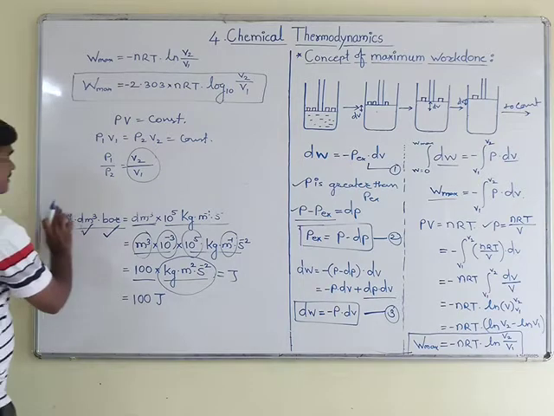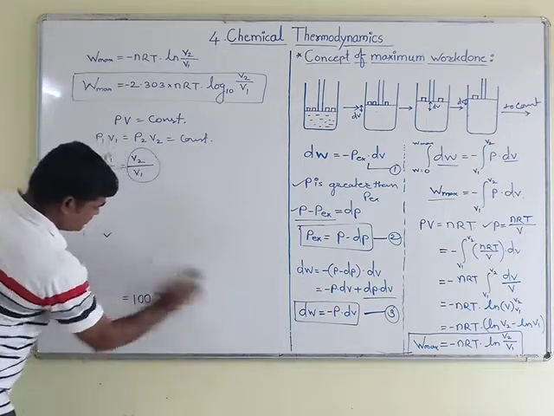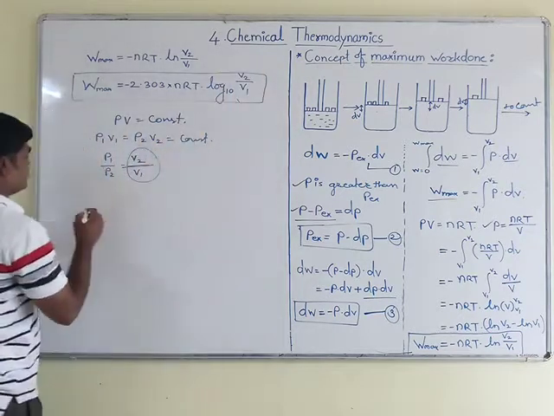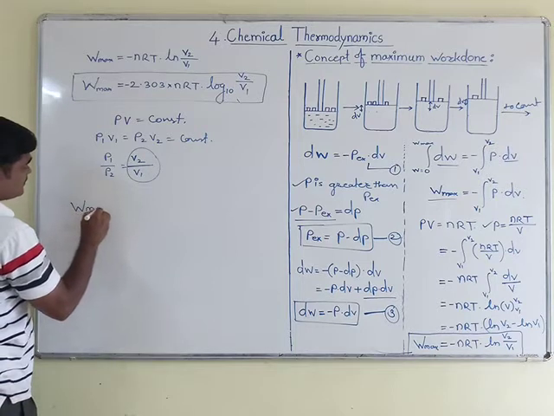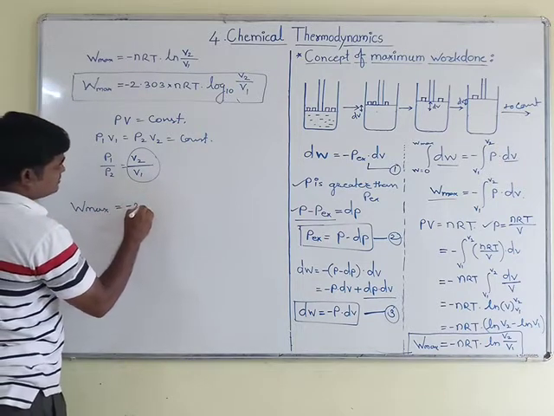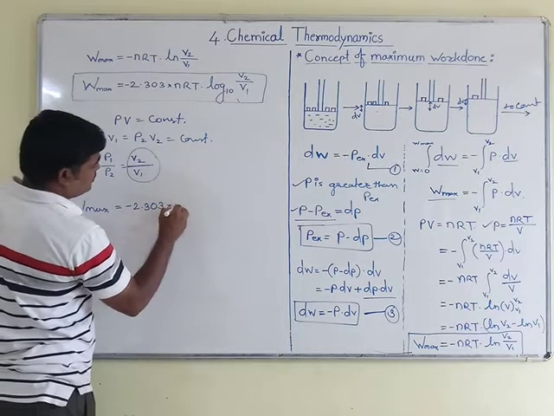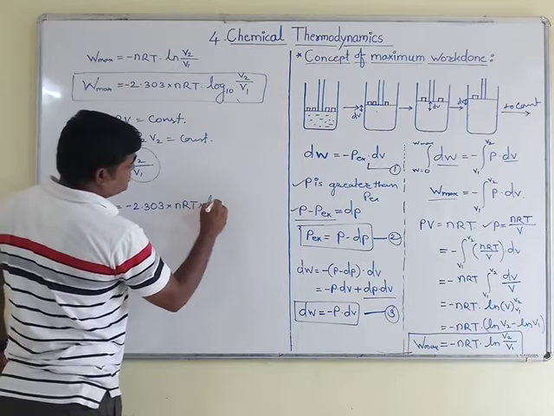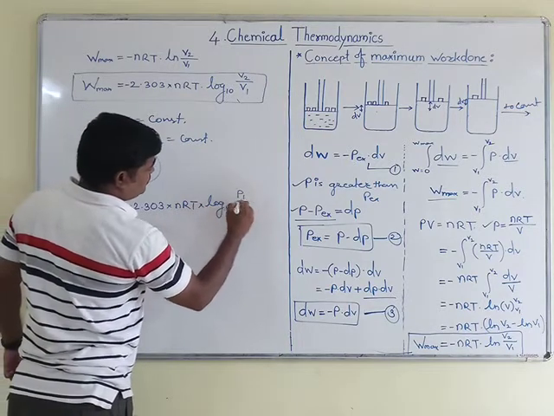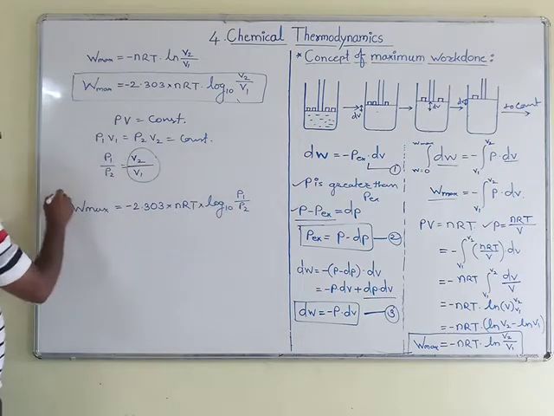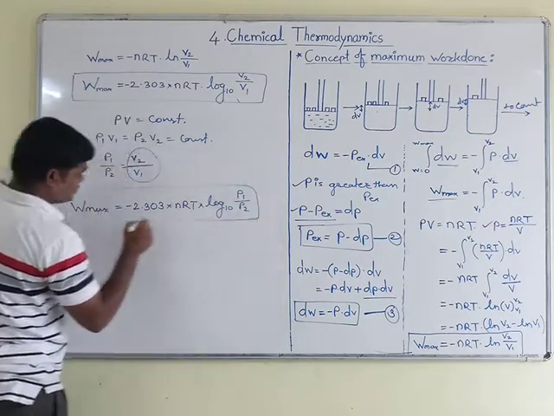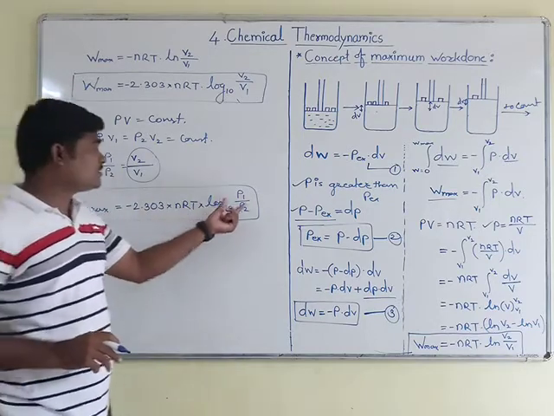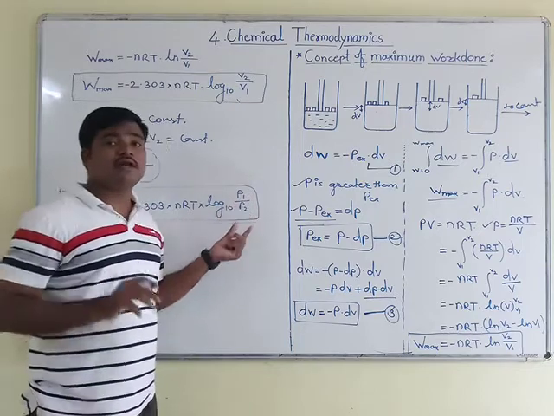The final equation we will get is W max is equal to minus 2.303 into nRT into log to the base 10 of P1 upon P2. This is the equation used to calculate work maximum if the values of pressure are given.